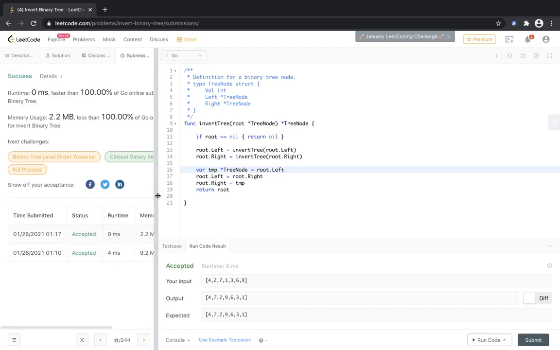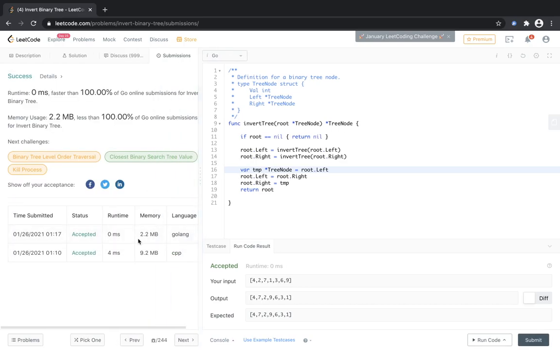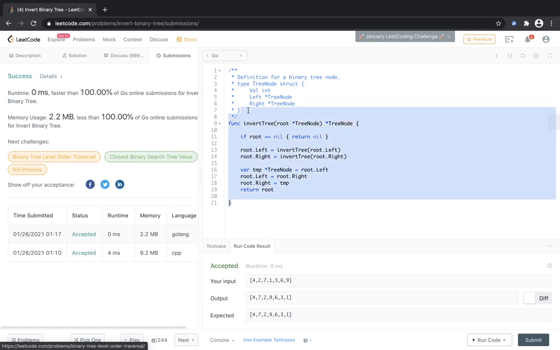And like always, the runtime is 0 milliseconds in Golang. I don't know why, and the memory footprint is almost 4 times lower as compared to C++. So this is the power of Golang, and you can see that runtime 0 is faster than 100%. So this is the fastest possible solution we can have in Golang, and memory usage is also 2.2 MB, and this is the lowest amount of memory that is getting used. Yeah, so Golang is awesome. All I can say is that, yeah.